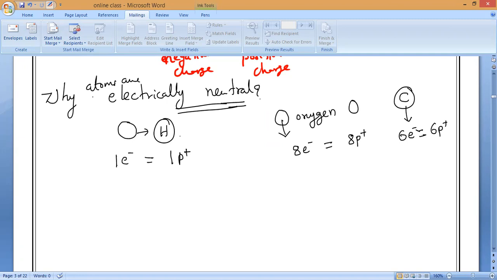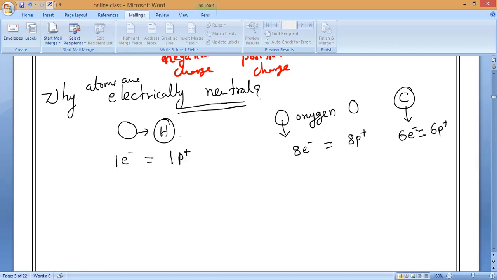Now you read the answer. Why are atoms electrically neutral? If they ask, what is the reason behind it, what will you say? Because they have the same number of electrons and protons. They contain an equal number of protons and electrons, and hence atoms are electrically neutral.